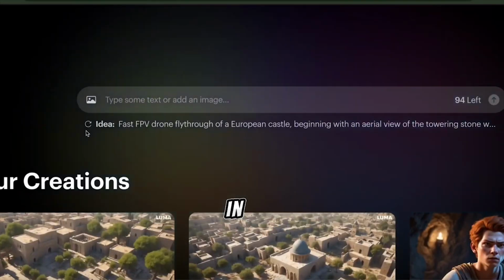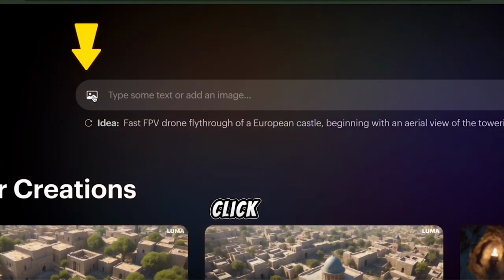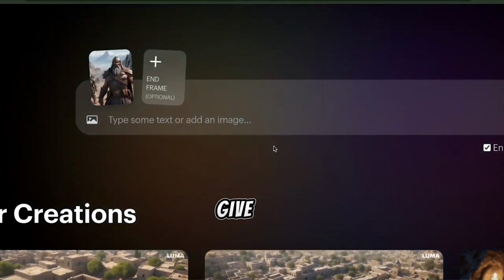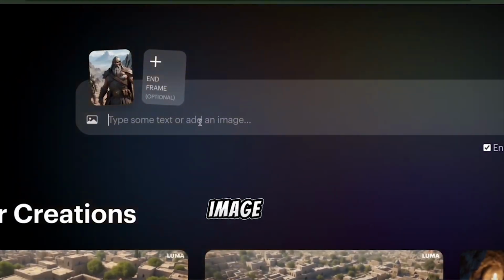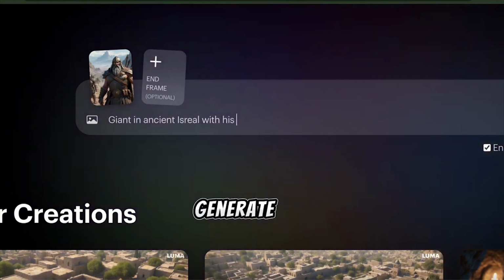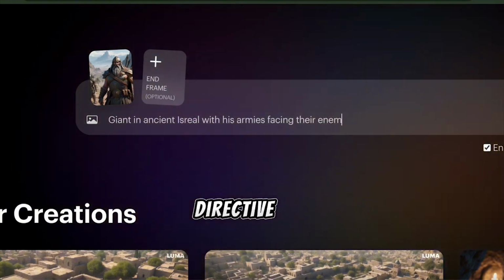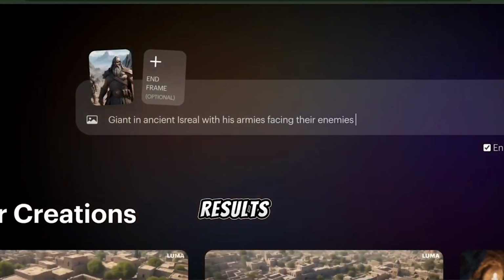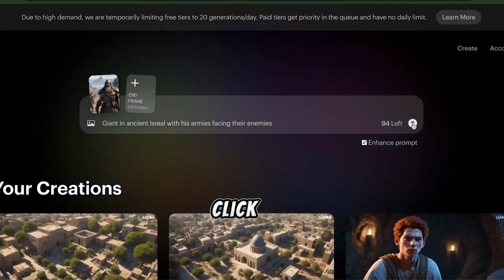After logging in, you'll land on the main page. Click on the image icon and upload one of the images we generated with Leonardo AI. Let's start with our giant alive. Next, you can give it a prompt to tell it what to do with the image. You can also leave a prompt empty, and Dream Machine will generate a video using its own directive. However, it's best to give it a prompt for better results. I'll give it a prompt and click Generate.